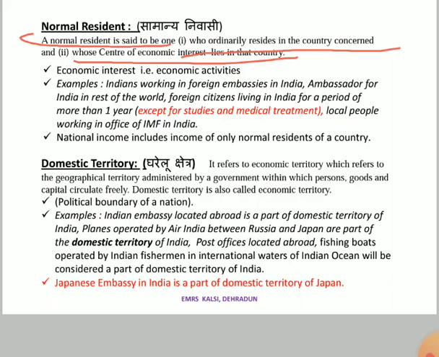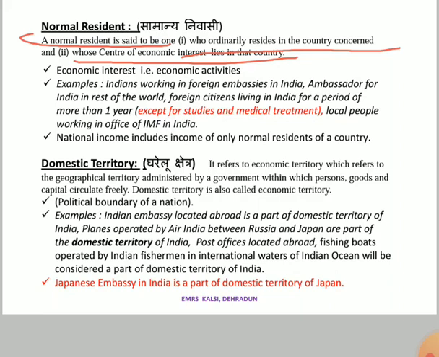So if Americans want to say that this person, Kunal, is a normal resident of America, two conditions must be fulfilled. The first condition is that I have to live in America for more than 1 year.